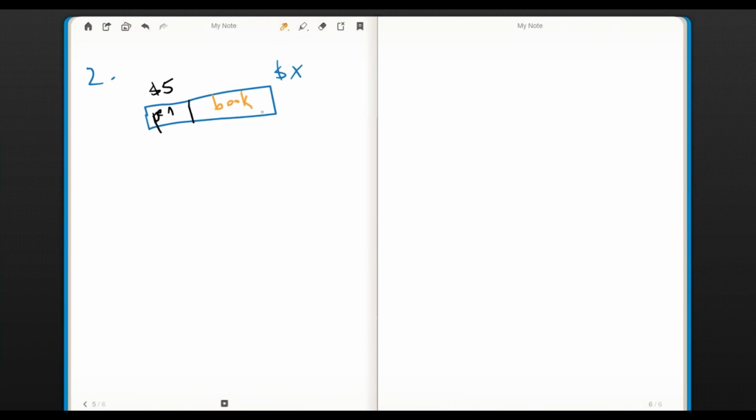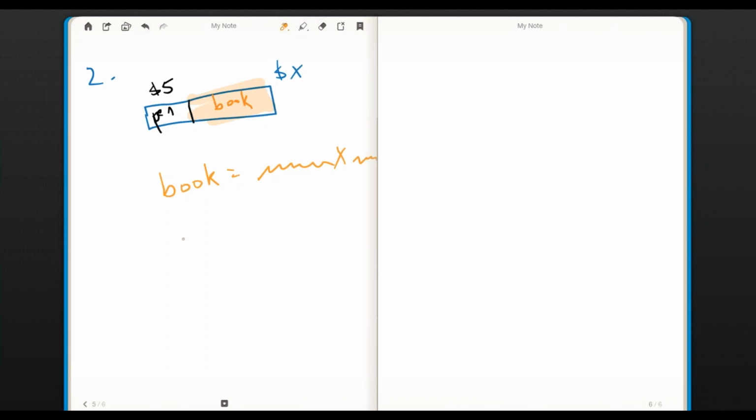Now, it wants us to express the cost of the book, that's this part of the graph, in terms of X. What that means is I want to say book equals something. There's going to be an X in the answer. Book equals something. It's going to have an X in it. That's what we mean by in terms of X.